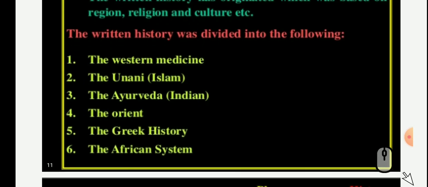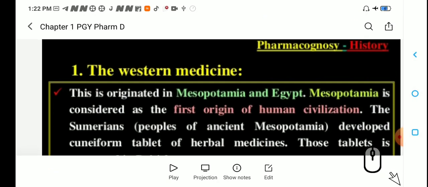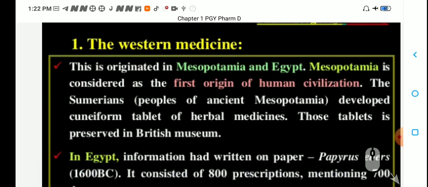The written history, whatever recorded material we get from generation to generation, was divided into the following. Number one, the Western medicine. Second, the Unani medicine, Islamic. Third, the Ayurveda, Indian medicine. The Orient, this is Chinese medicine. The Greek history, which comes from ancient Greece and Rome. And then last, the African system. So dear students, we will go through them one by one.